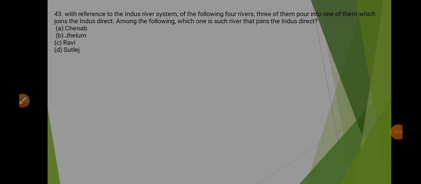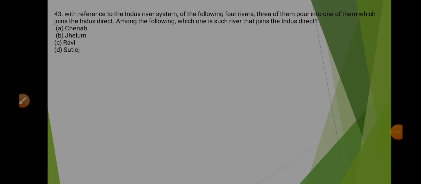Coming to 43, it says, with reference to the Indus River system, of the following 4 rivers, 3 of them pour into one of them which joins the Indus direct. Among the following, which one is such river that joins the Indus direct? So here the correct answer is Satluj.